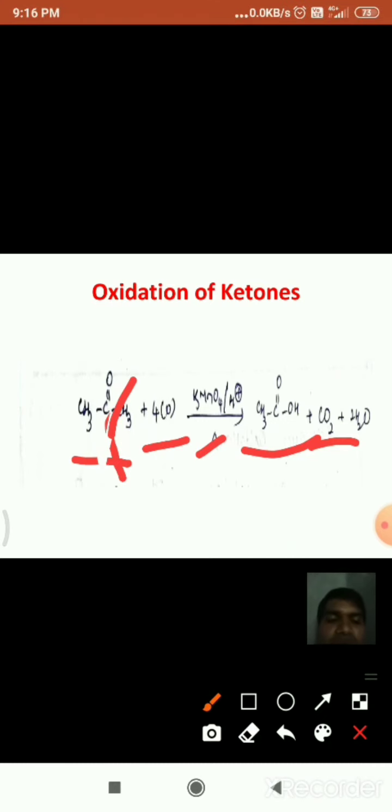Hence the number of carbons is less in the carboxylic acid. This is the oxidation of acetone by potassium permanganate in acidic medium, which gives acetic acid.